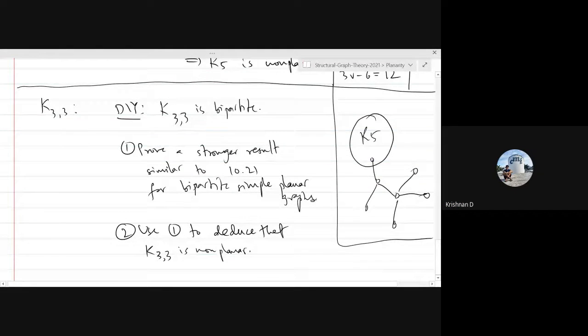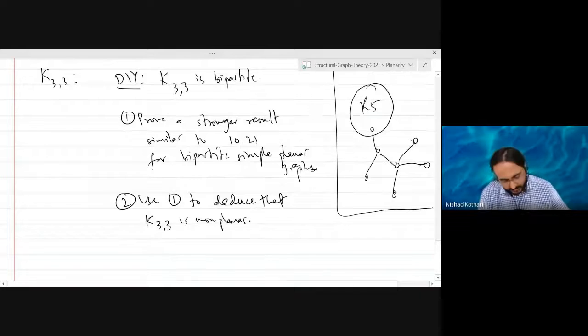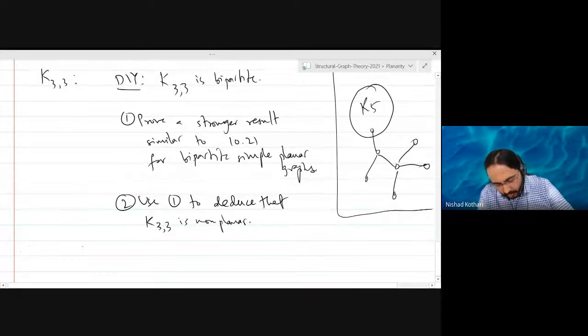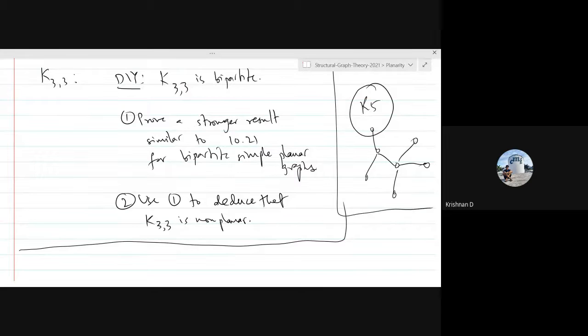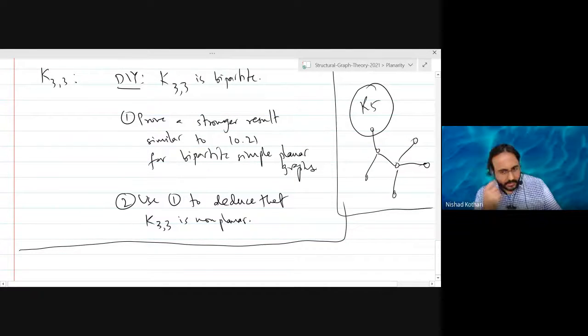So should we get a numerical bound? Yes. Get a numerical bound that is also tight, in the sense that you can get examples that satisfy it with equality, right? Okay. Just so, will there be a similar bound for K-partite graphs? That is a good point. So think about it.